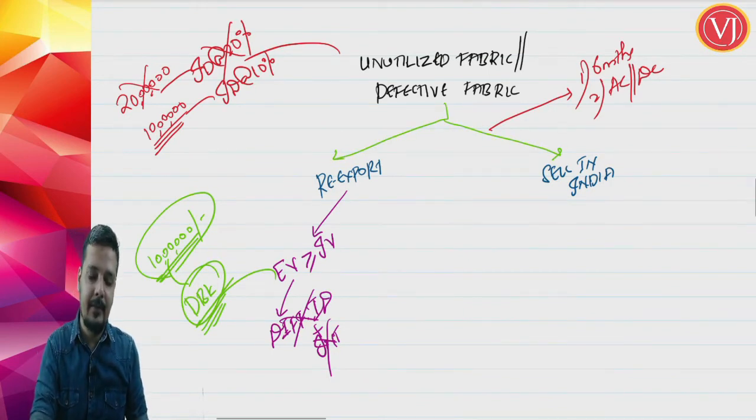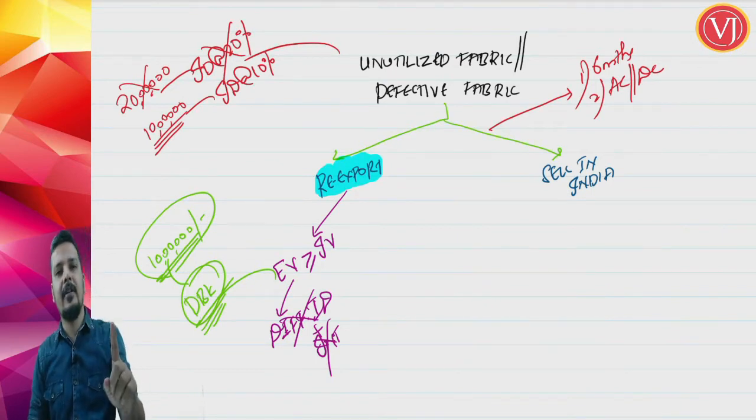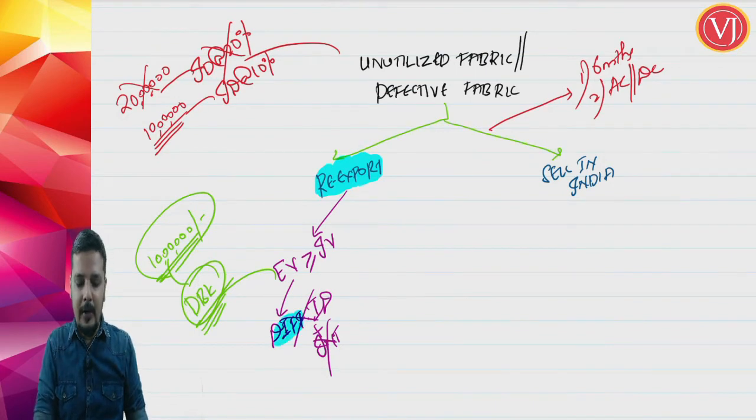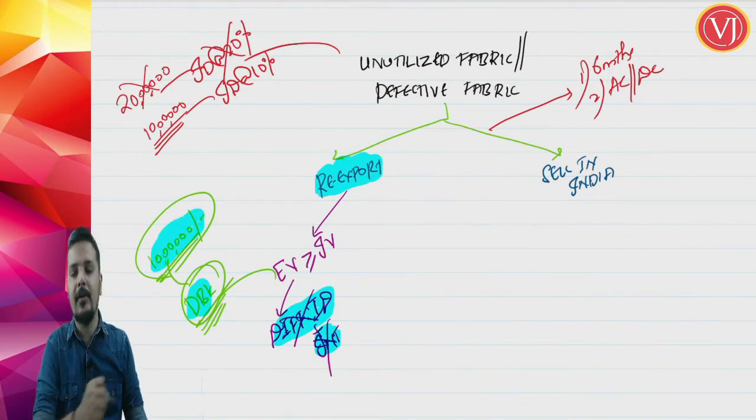So in this scenario, this is a very positive scenario. What has happened? When I imported the fabric, I paid lesser import duty, 10 lakhs. And when I am re-exporting, I should only ensure that it is within 6 months, with permission of ACDC, and export value is more than import value. I am not going to pay any differential import duty, no interest. Moreover, whatever duty I have paid, I will get the refund. I will get the duty drawback of the same.